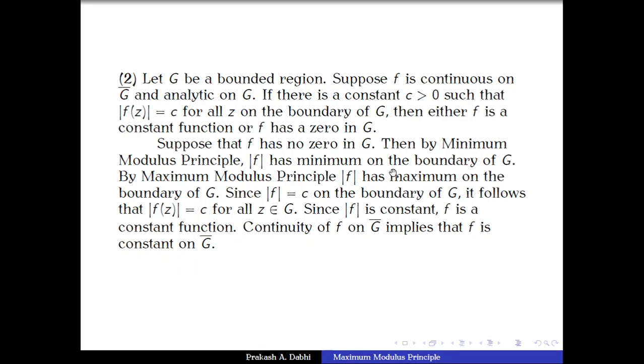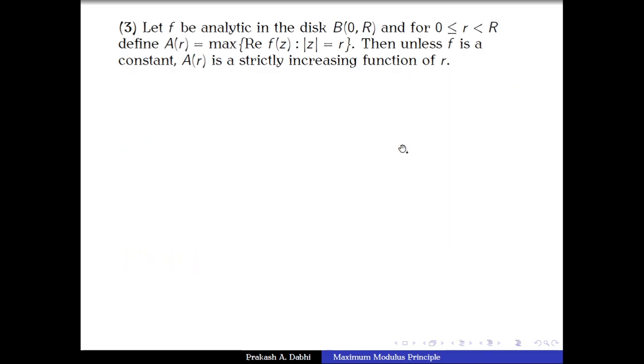And thus we have shown that if we are given a function f defined on the closure of a bounded region G, f is analytic on G, and if modulus of f is constant on the boundary of G, then either f is a constant function or f has a 0 in G. If here C is 0, then obviously modulus of f of z is 0 for all z on the boundary, but then by maximum modulus principle, f will turn out to be the 0 function. So I have dropped the case that C equal to 0. Let us go for the next example.